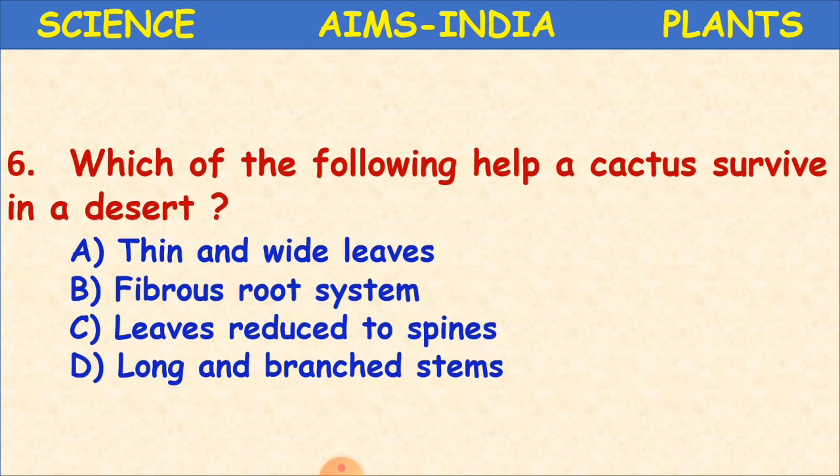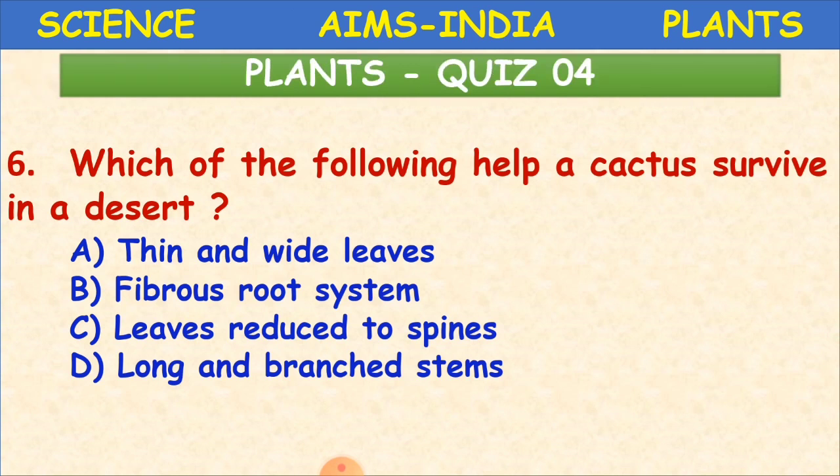Which of the following help a cactus survive in a desert? Which does help them to survive in the desert? A option is thin and wide leaves. B, fibrous root system. C, leaves reduced to spines.